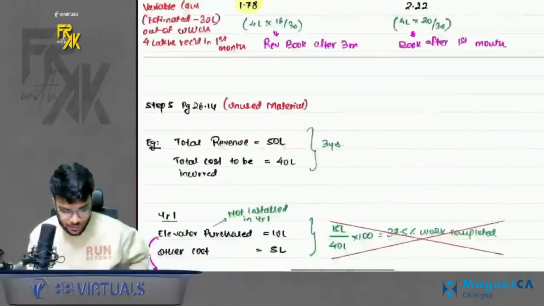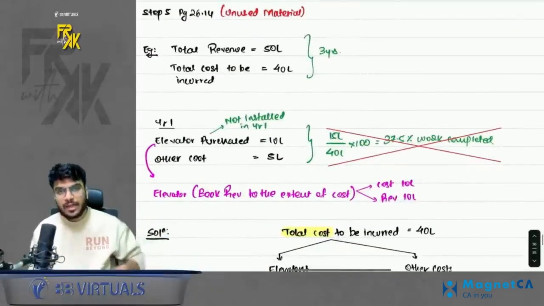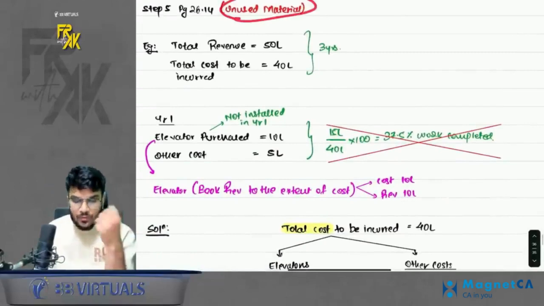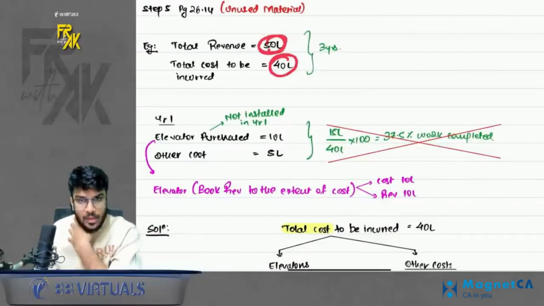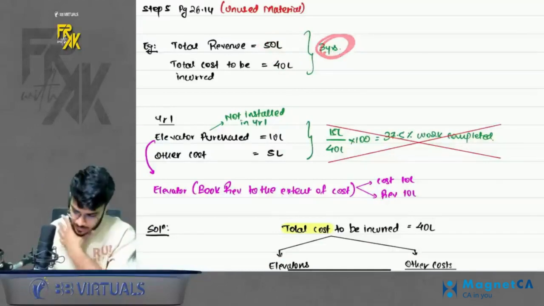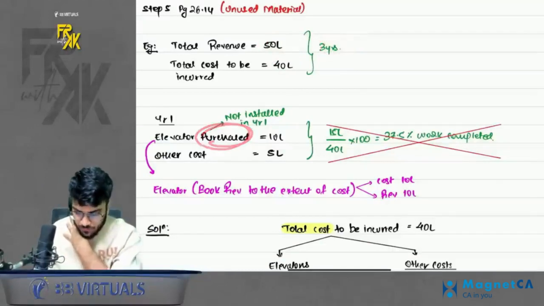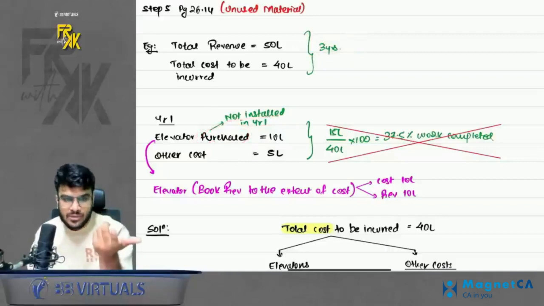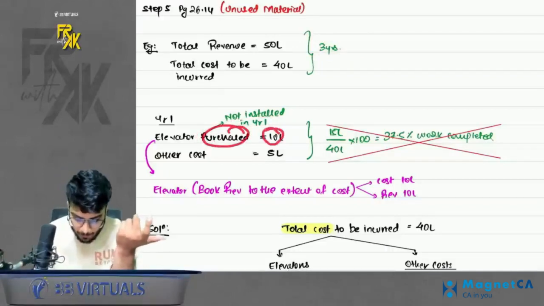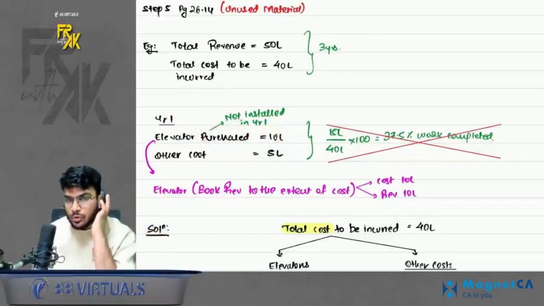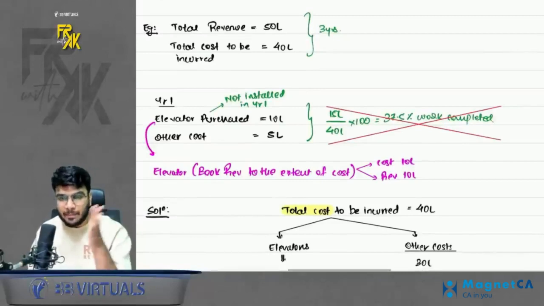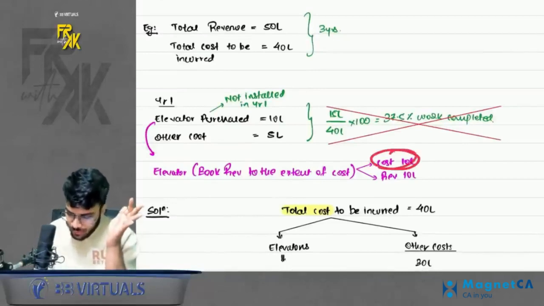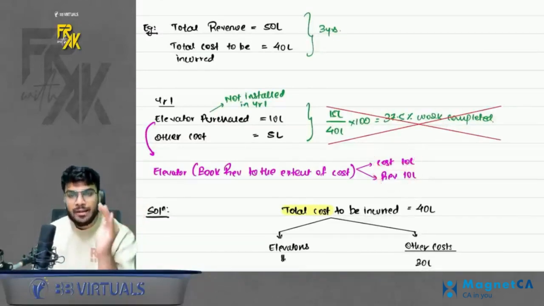One more concept, illustration number 65 you can see. Now before that we will see the concept of unused material. So what happens is, sometimes let's say you have a revenue of 50, you have a cost of 40 lakhs. Contract of 3 years. Sometimes you incur a cost which does not depict the stage of completion. For example, you purchase an elevator, but you don't install it. So you should not say that this much work is completed. So in that case, whenever you incur any cost which does not depict the percentage completion, you should book the revenue only up to cost. You should book the revenue only up to cost.